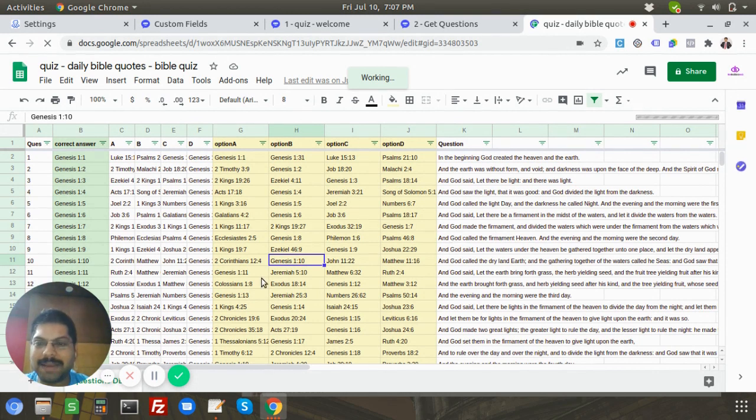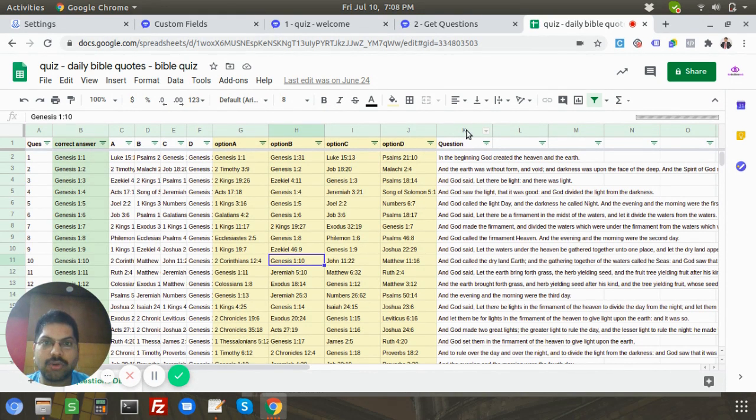Right, so this is how my Google Sheet is set up. Obviously your question database can be entirely different. I'm actually using an existing dump of Bible quotes and repurposing it for my quiz. This is actually the same database that I'm using for the daily Bible quotes as well.